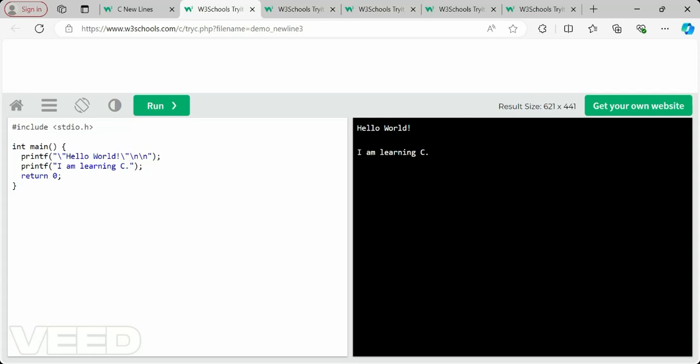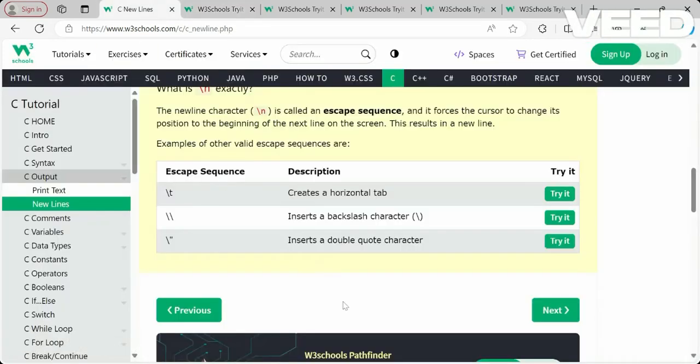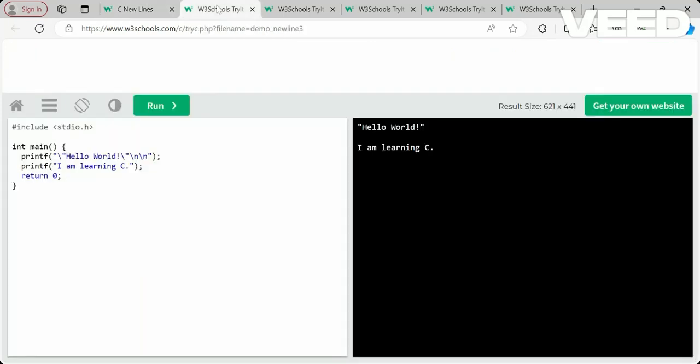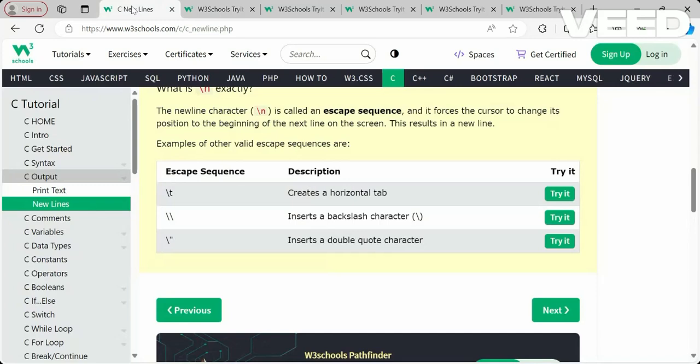Backslash quotation here also, then you will be getting hello world in the quotations. So to get text in quotations, you have to write like this, backslash quotation. So it will insert a quote character. To get a backslash character, you should have two backslashes. To create a horizontal tab, which means some space, to get some space before the text, you should use this backslash t.